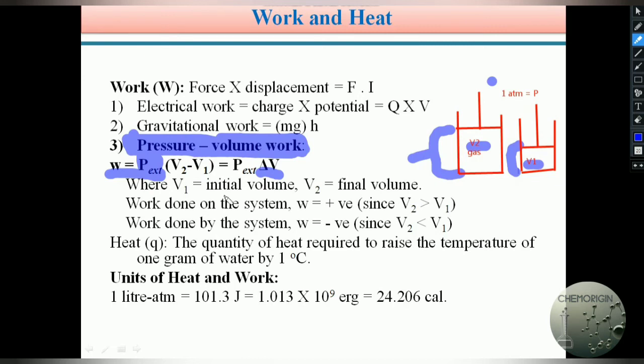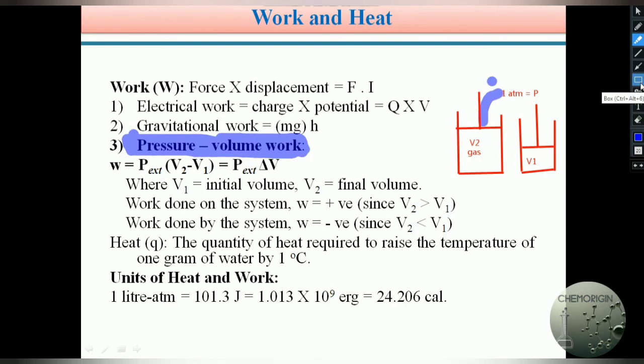V1 may be the initial volume, or V1 is the final volume and V2 is the initial volume. Whichever manner you can take. Suppose you take V1 as the initial volume and V2 as the final volume. Let us assume our gas which is present in the cylinder is expanded from V1 to V2. What will happen? We can see work done on the system. Initially we applied 1 atmospheric pressure on the gas. So here work is done on the system.